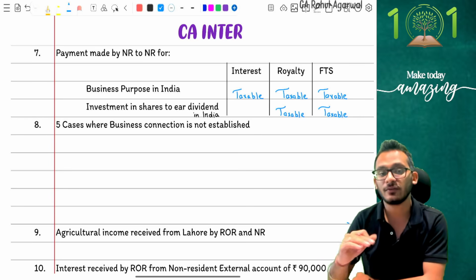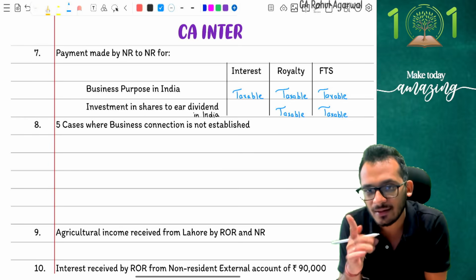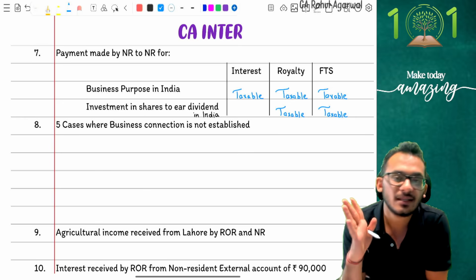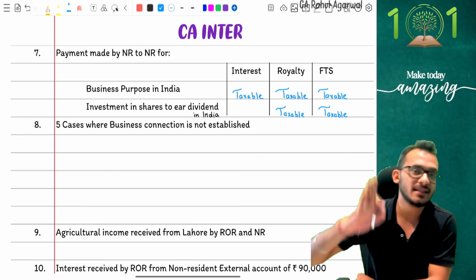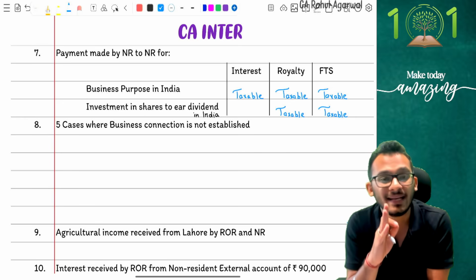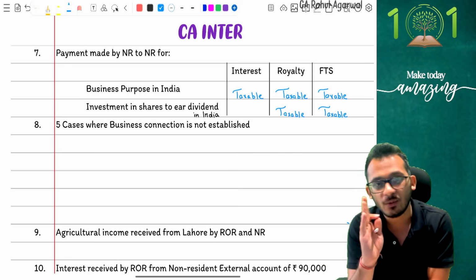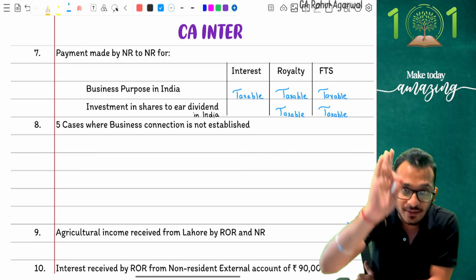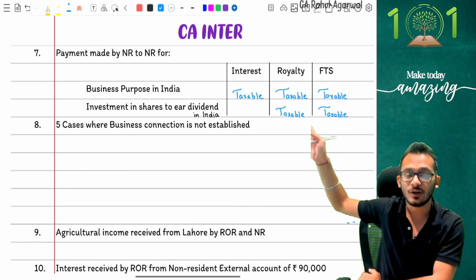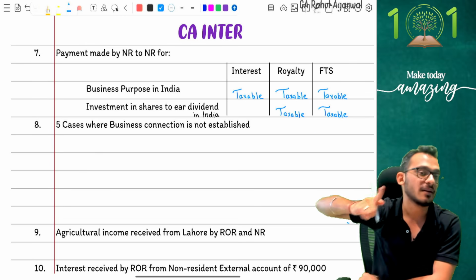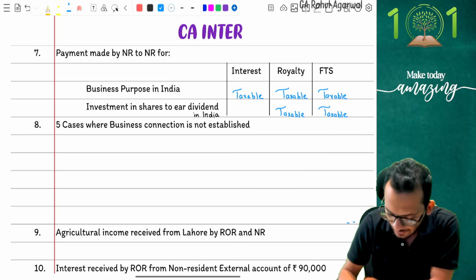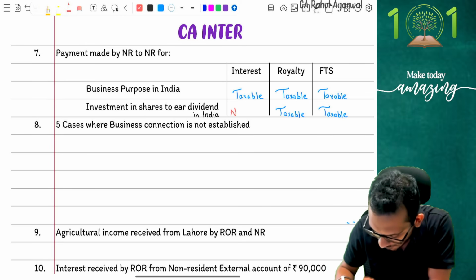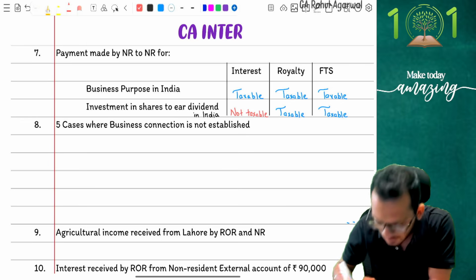Income tax has clarified, any payments happening from NR to NR will only be taxable in India if it is for business reason in India. Once again, any payment happening from NR to NR will only be taxable in India if it is used for business reason in India. This is not a business reason. This is other reasons, investment conditions, and therefore interest has a specific rule, will not be taxable in India.